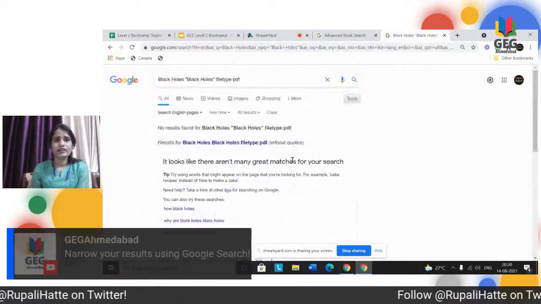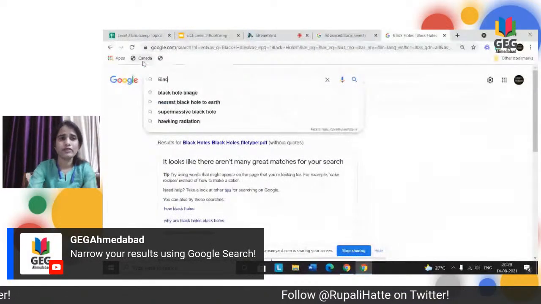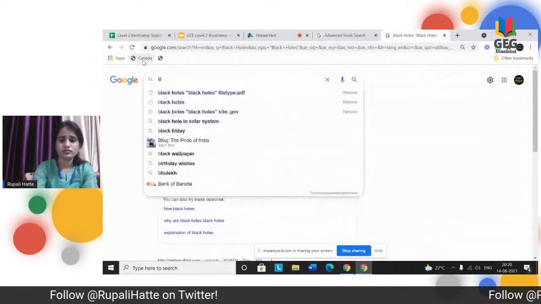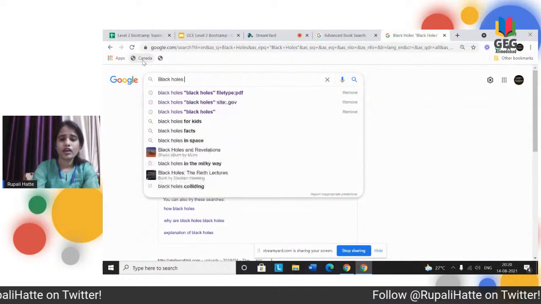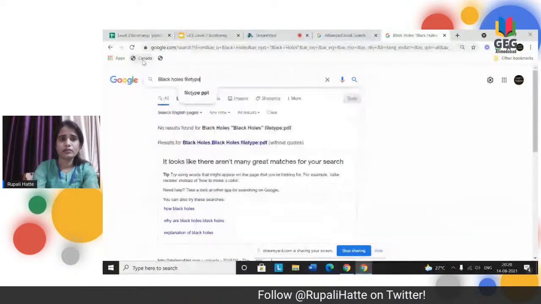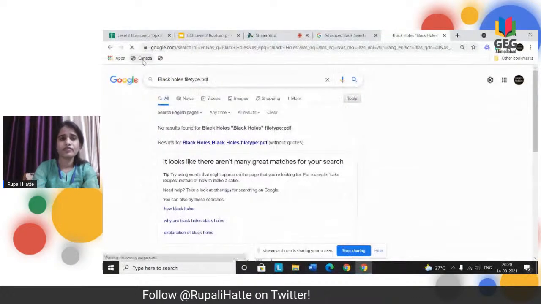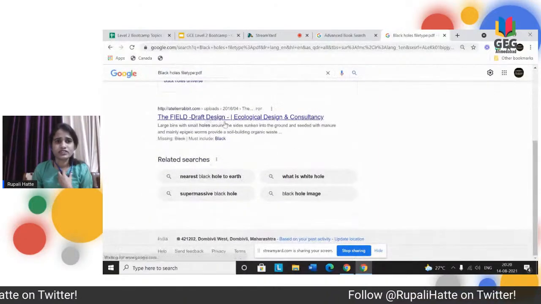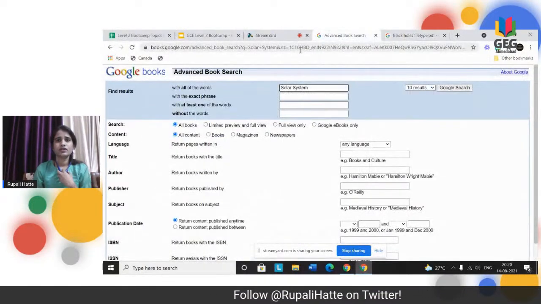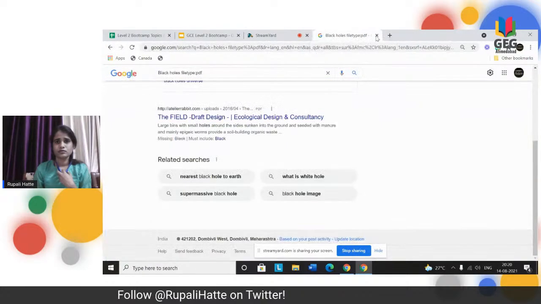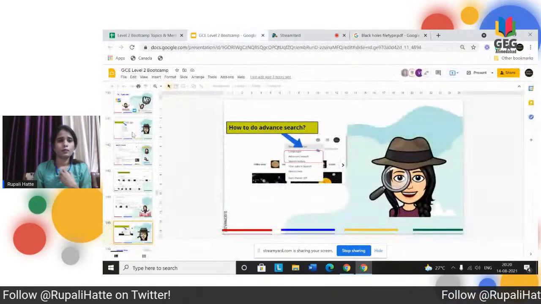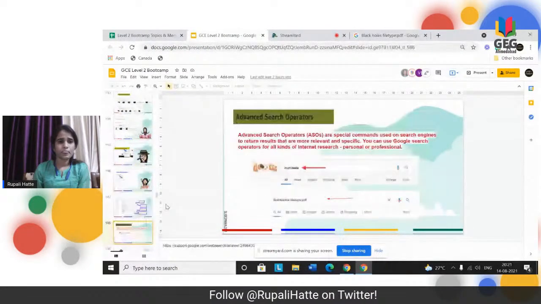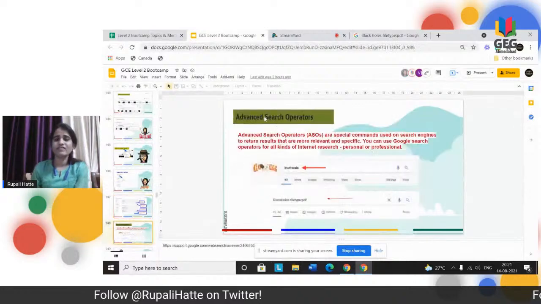All right. What else you can do is, instead of going to advanced search, there are operators. You can just type black holes and filetype:pdf. Yes, you will get all the results related to PDF. These are called advanced search operators.